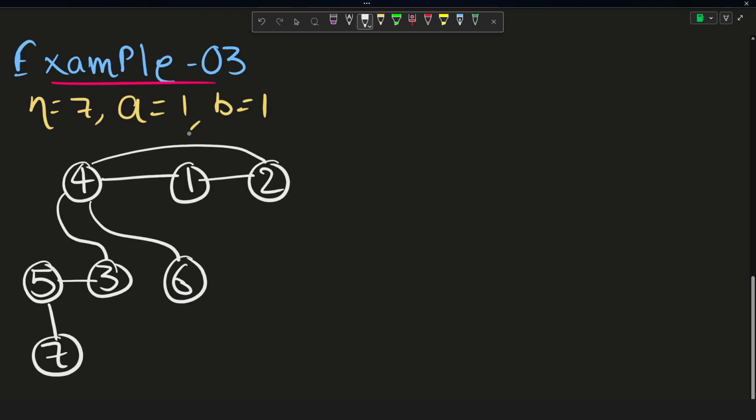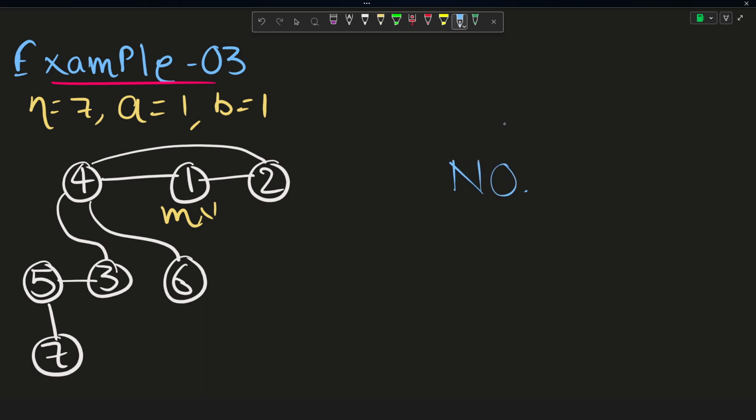For this example, n is equal to 7, a equal to 1 and b equal to 1. What it means is initially both Marcel and Valerio are together present on the same city. So we don't have to do anything, right? Because they are already present on the same city, Marcel will easily catch Valerio, because in the question it was given that whenever they are present on a common node, that is on a common city, Marcel will easily catch Valerio. So since they are present on the same node initially, Valerio will not be able to escape Marcel this time, and hence we will print a no, right?